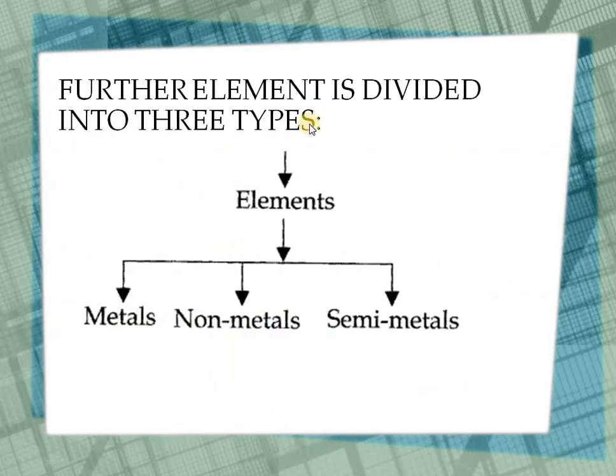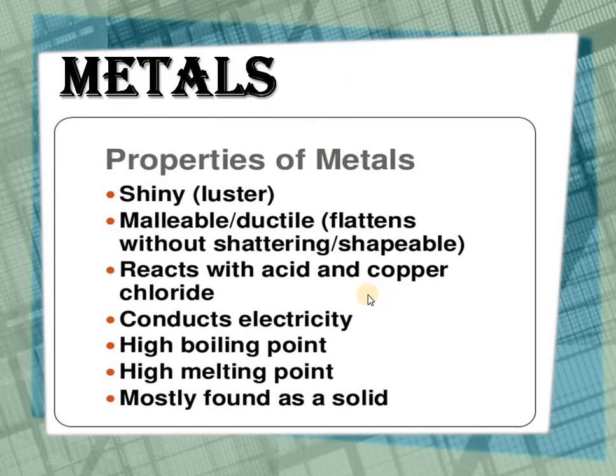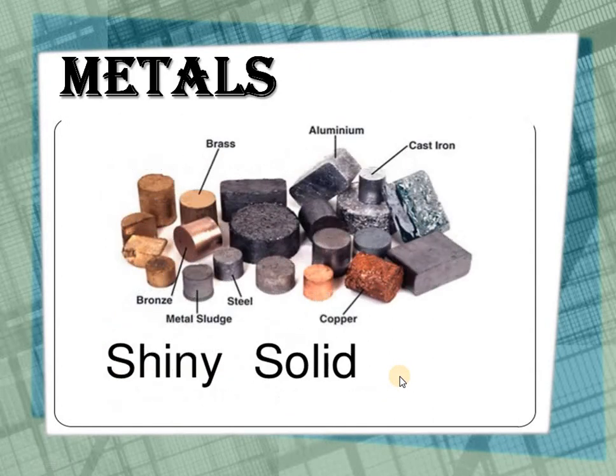But when carbon, hydrogen and oxygen combine, they will form a compound and we will not call it a molecule. Further, the elements are divided into three types, that is metals, non-metals and semi-metals. What are the properties of metals? Metals have a shining surface or luster. Metals are malleable and ductile, that is they can be used to make sheets and also wires. Metals react with acids and copper chlorides. They conduct heat and electricity. They have high boiling and melting points. Mostly metals are found in a solid state except mercury, which is found in a liquid state. This is the shining surface of metals, here brass, aluminium, cast iron, copper, steel, bronze, etc.